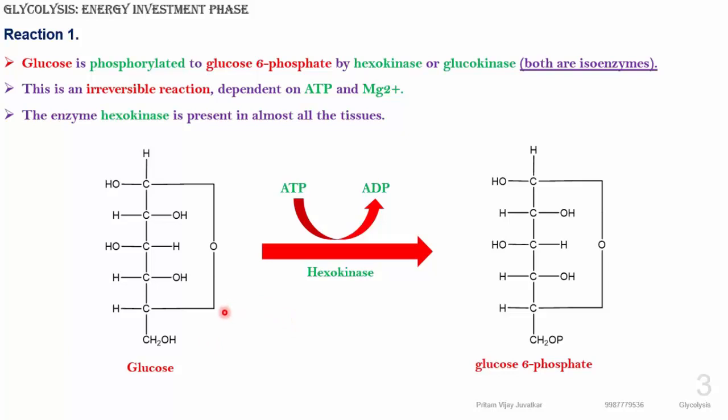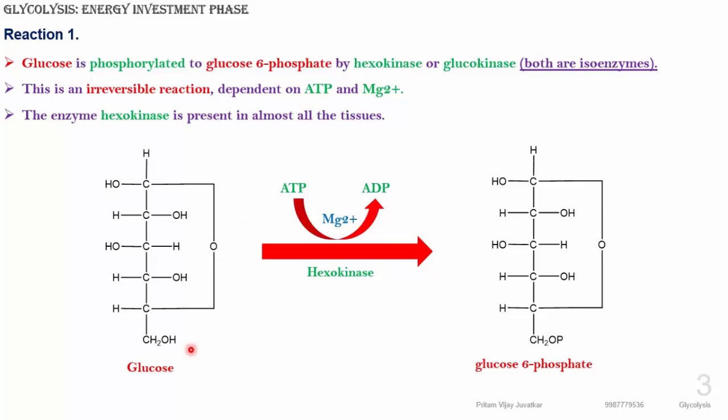In the energy investment phase, the first reaction is an irreversible reaction in the presence of one enzyme known as hexokinase. Glucose is converted to glucose 6 phosphate in the presence of hexokinase. Here the energy is utilized because glucose becomes glucose 6 phosphate. The phosphate comes from ATP, and this ATP, in the presence of magnesium ion, is converted to ADP.